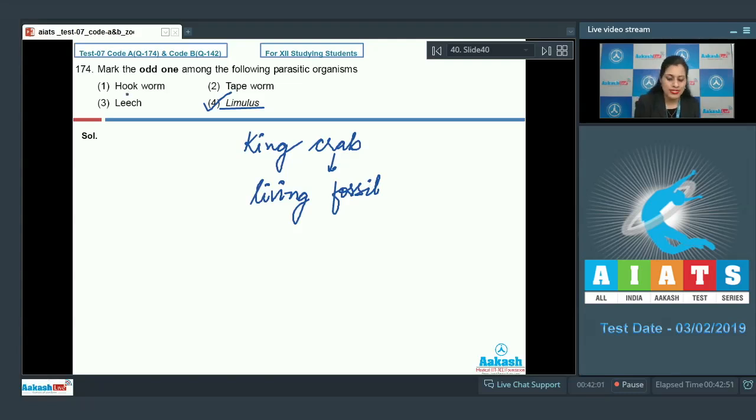On the other hand, the other three options like hookworm, tapeworm and leech are the incorrect options because these are parasitic organisms. Hookworm, which is a common name for Ancylostoma, belongs to the phylum Aschelminthes, is a parasite. Tapeworm, which is a common name for Taenia, belongs to the phylum Platyhelminthes and it is also a parasite. And leech, which is a common name for Hirudinea, is a parasite. Hookworm and tapeworm are endoparasites, whereas leech is an ectoparasite and it belongs to the phylum Annelida. So the correct answer to this question is option number 4. Let's discuss our next question.